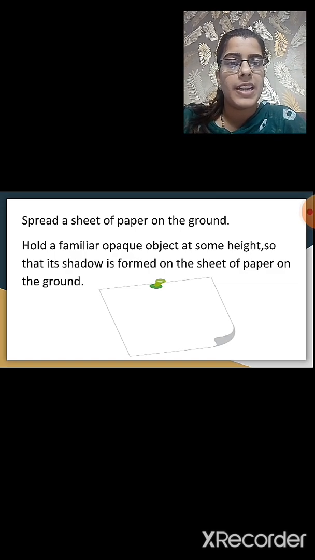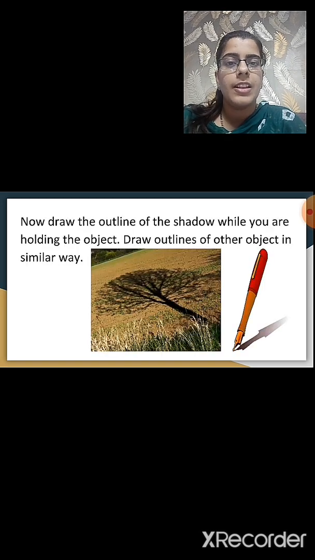Hold the opaque object at some height so that its shadow appears on the sheet of paper. Now draw the outline of the shadow while you are holding the object. Draw outlines of the other objects in a similar way. Now when you are holding that object, try to draw the outline of that shadow.